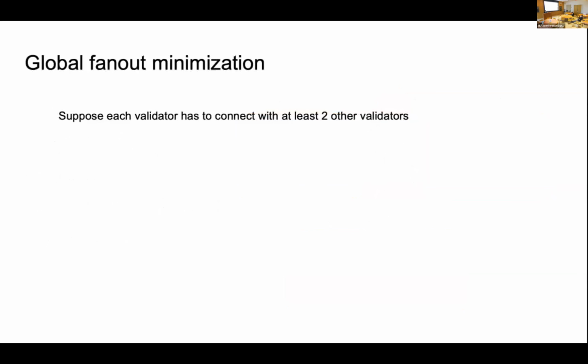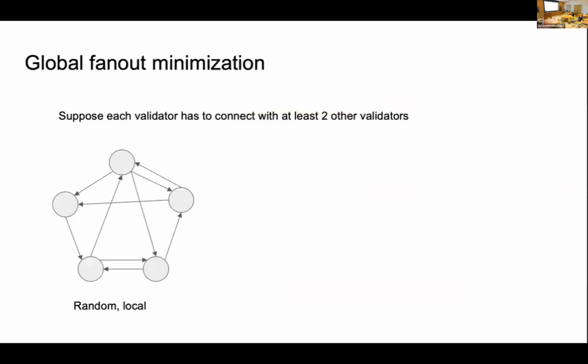Second, we consider the problem on the global side. We have a small example here. Suppose we have 5 validators, and we require each validator to connect to at least 2 other validators. On the left side, there's a random topology. The random topology is totally fine. Everyone is happy. They have 2 connections to others.